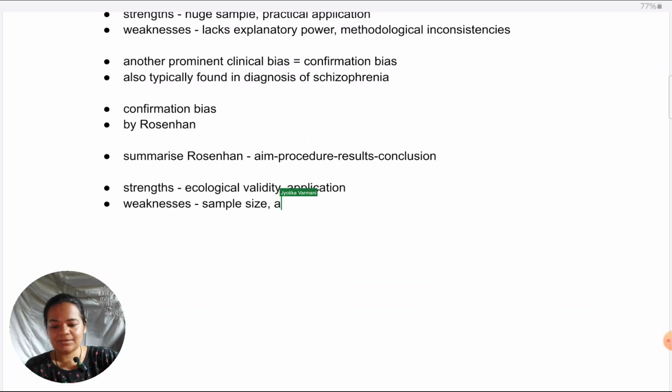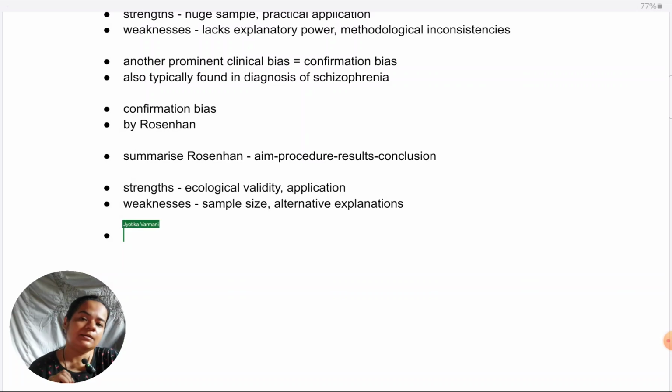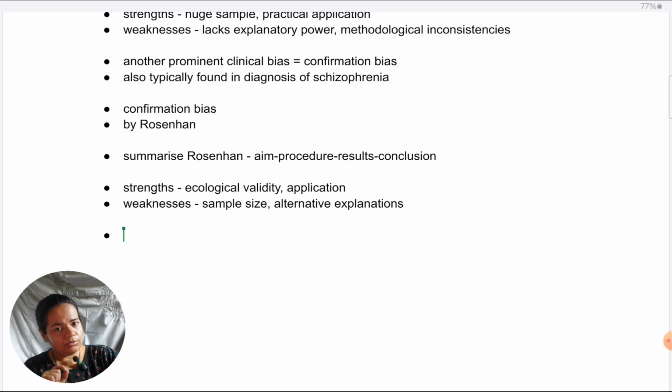Besides, of course, it is reductionist, and alternative explanations are possible. Why they tended to continue with the same diagnosis, like when they let out the patients and gave them the label of remission of schizophrenia, might not be because of confirmation bias. It might just be due diligence on the part of the staff, just being cautious not to let go of a patient who potentially needs help. So that might be a better explanation.